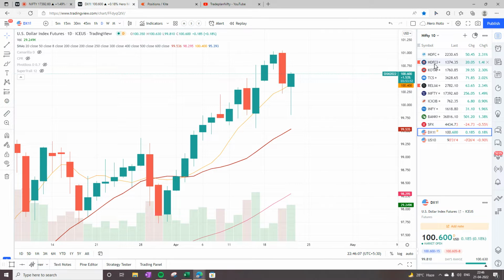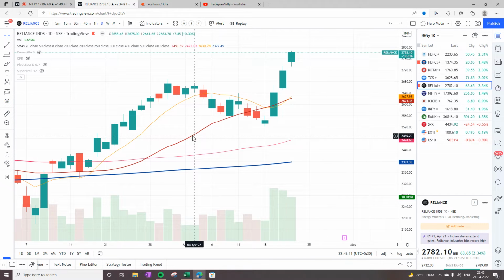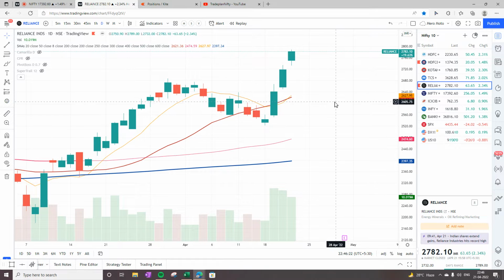When we look at Reliance first, Reliance is showing a super trend, and again it had a very good positive day, and now it has touched 2782. I have not seen Reliance at this level in the past 2 years. So Reliance is definitely trading above 20, above 8, and above 50 and 200. So definitely in uptrend. So Motabhai is rocking.